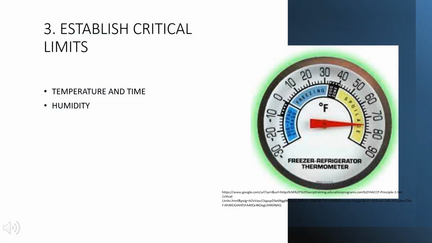The next principle is establishing critical limits. The critical limits must be specified and validated, like cooking till required temperature, time, moisture, pH level, cooling, reheating properly, proper storage, etc.